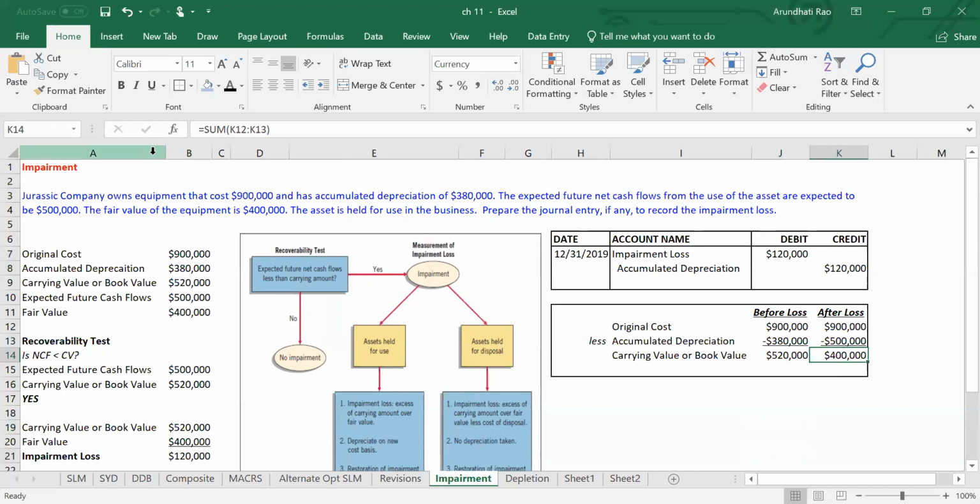So this is in case of impairment. Typically, this happens when a company has assets that are bloated and the economy tanks. That may be the opportunity for a company to write down their assets, cut your losses, and move ahead. So this does happen, not too often, but when it does, we know how to do the journal entry.